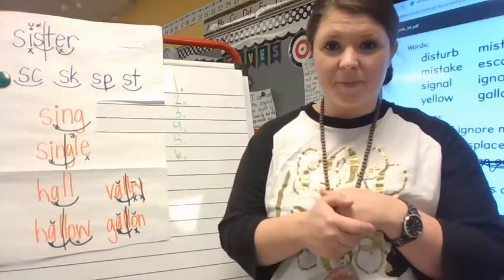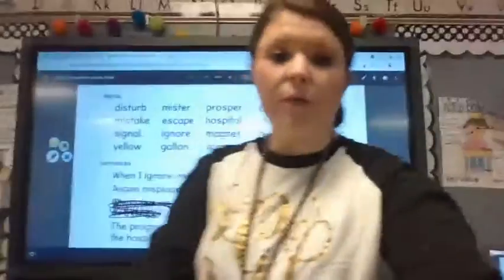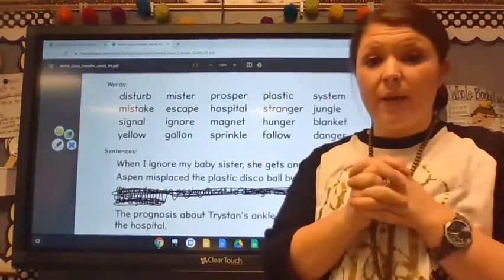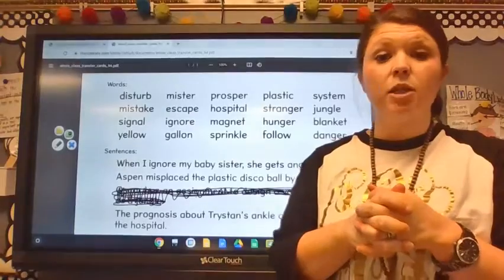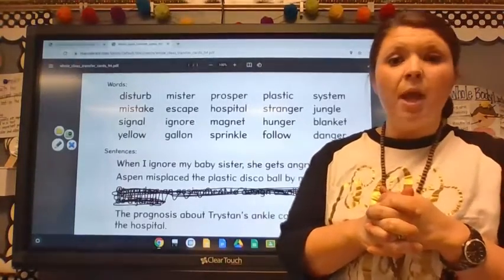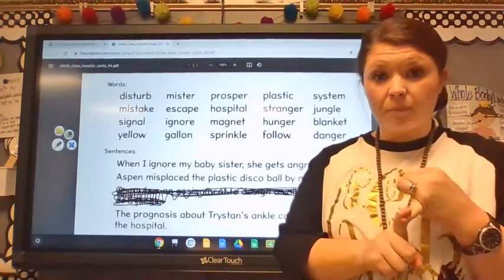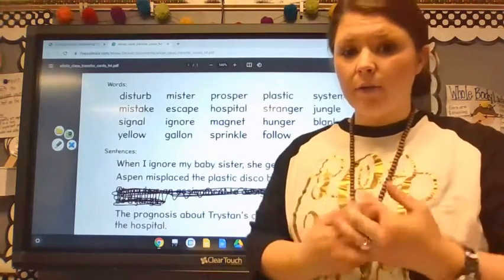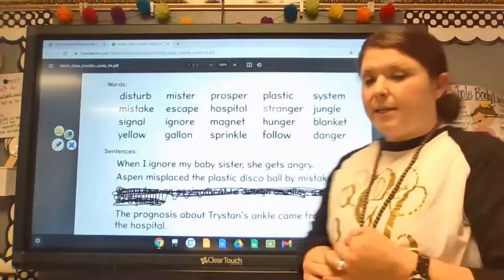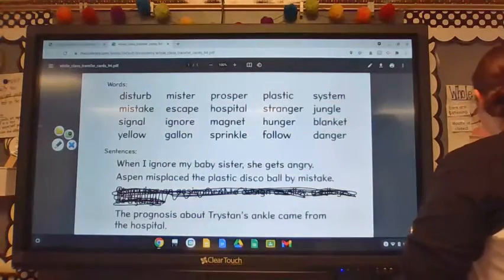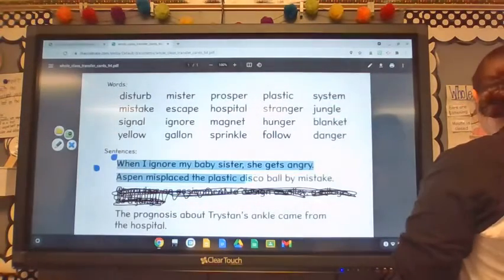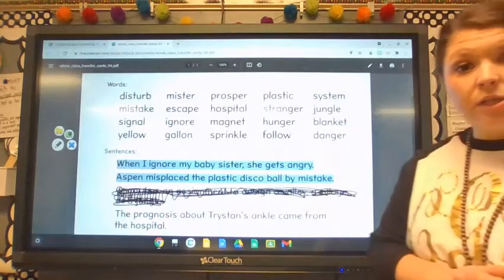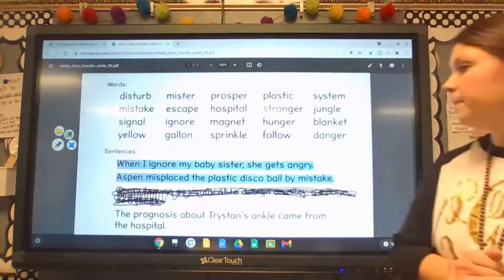Okay? All right, now let's go ahead and let's look. Remember that last part of our success criteria is being able to read these words that don't follow decoding skill 1 and 2, being able to read them when they're alone, when they're in a sentence, or when they're in a passage. So today we're going to focus on reading these when they are in a sentence, okay? All right, yesterday we focused on these first two sentences. So go ahead and reread both of these sentences, and when you're done, I want you to give me a thumbs up.